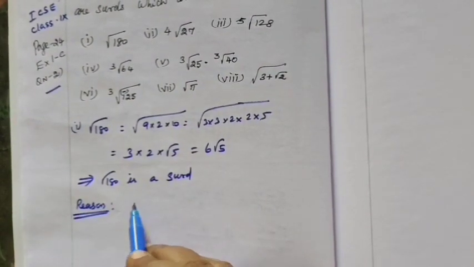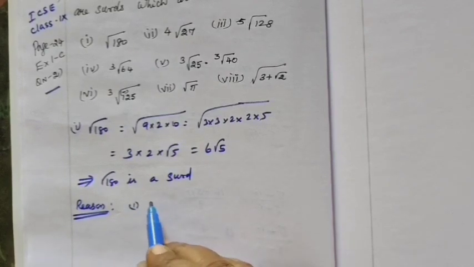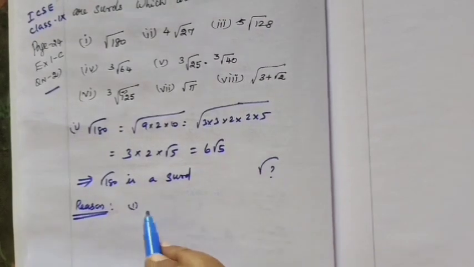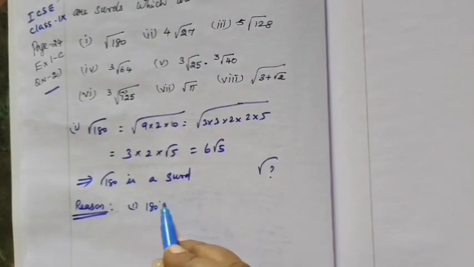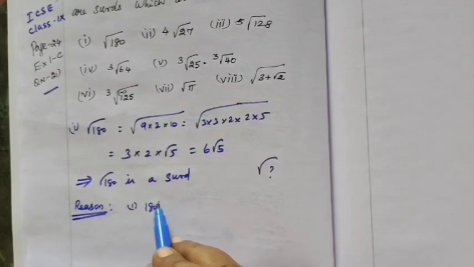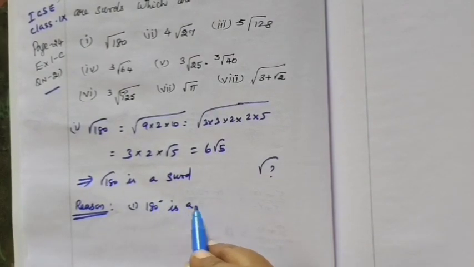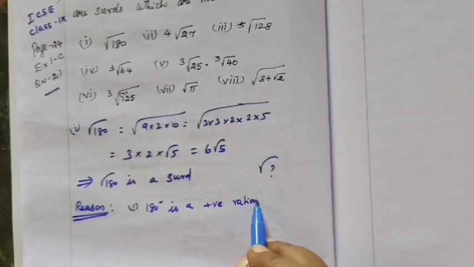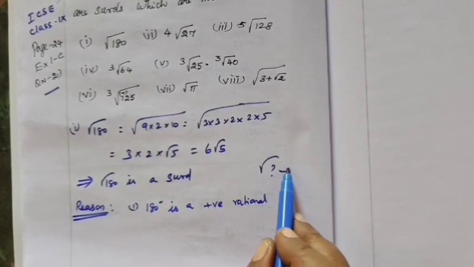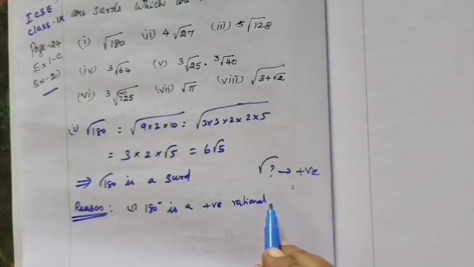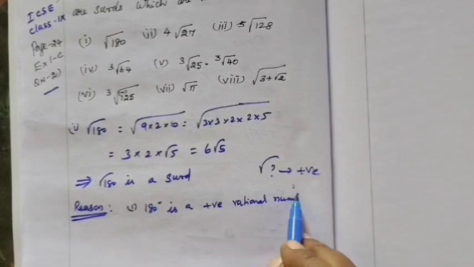What is the reason? First point. First of all, within the root, you see what is the number. That number, 180, is a positive rational number. The first condition: the number within the root has to be positive, it has to be a rational number. Positive rational number.